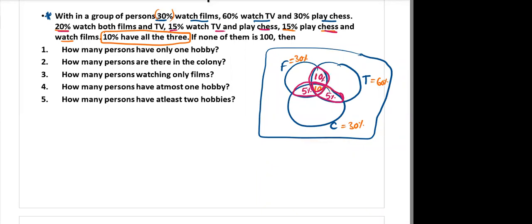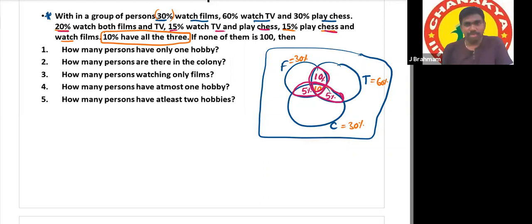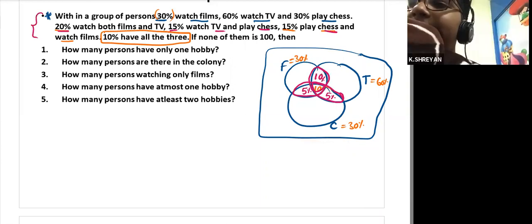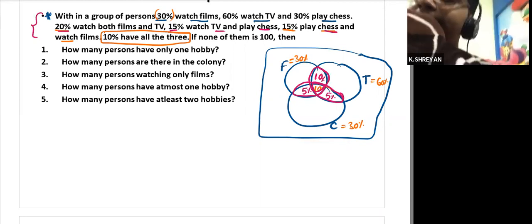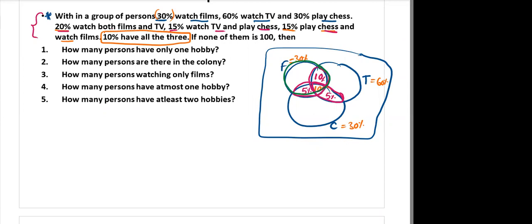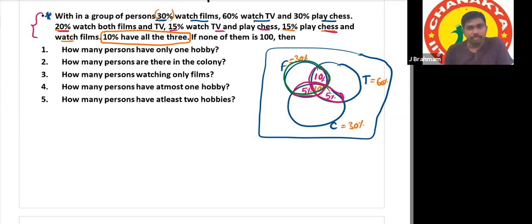So generally they give the diagram, right? Sometimes he may give the diagram, or sometimes he may give the information like this. It is not mandatory to give the diagram. After drawing the diagram, it is not that much of a problem. We'll make it fast. In the films circle, the complete circle is 30%. In that 30%, how much is already covered? 25: 5 plus 10 plus 10. And the remaining is just 5% in this segment.